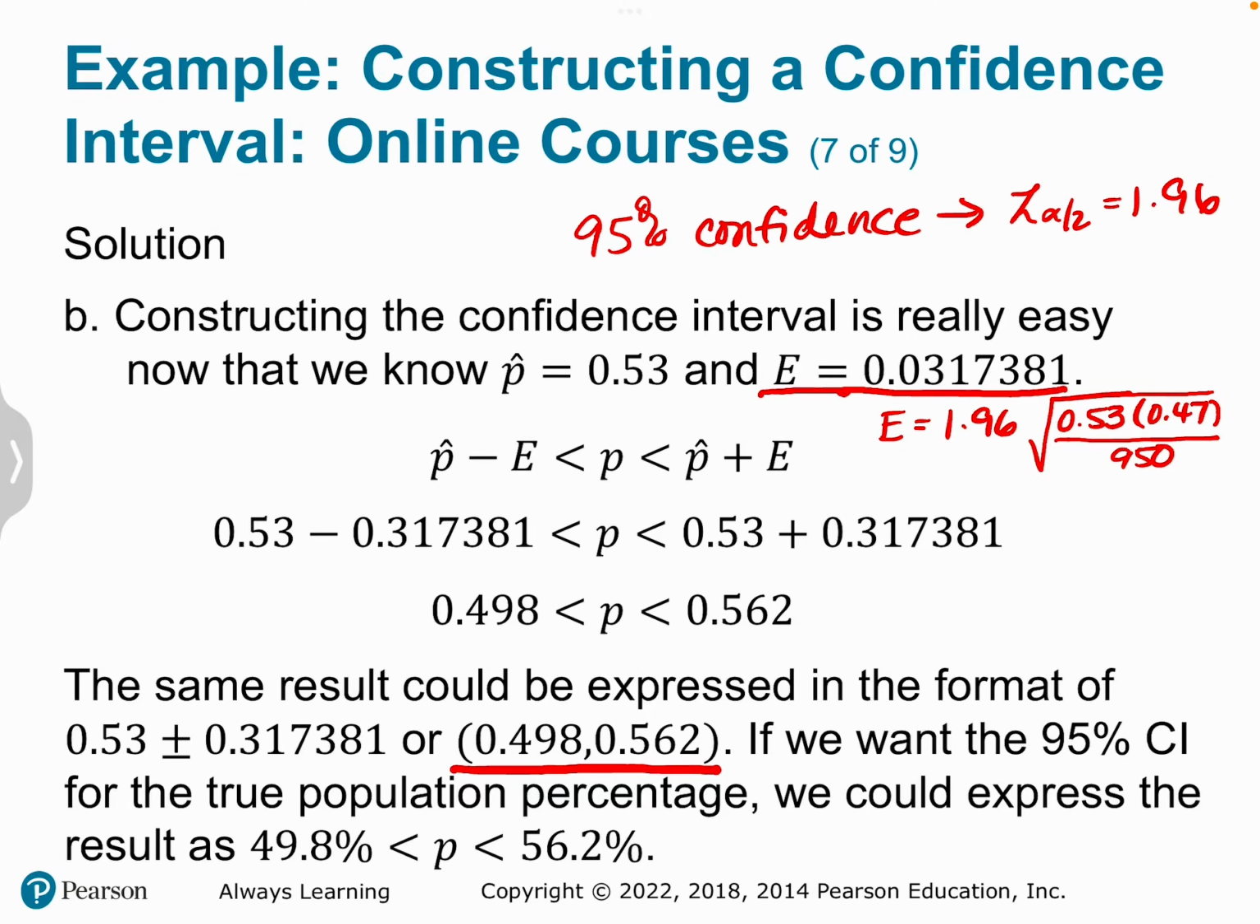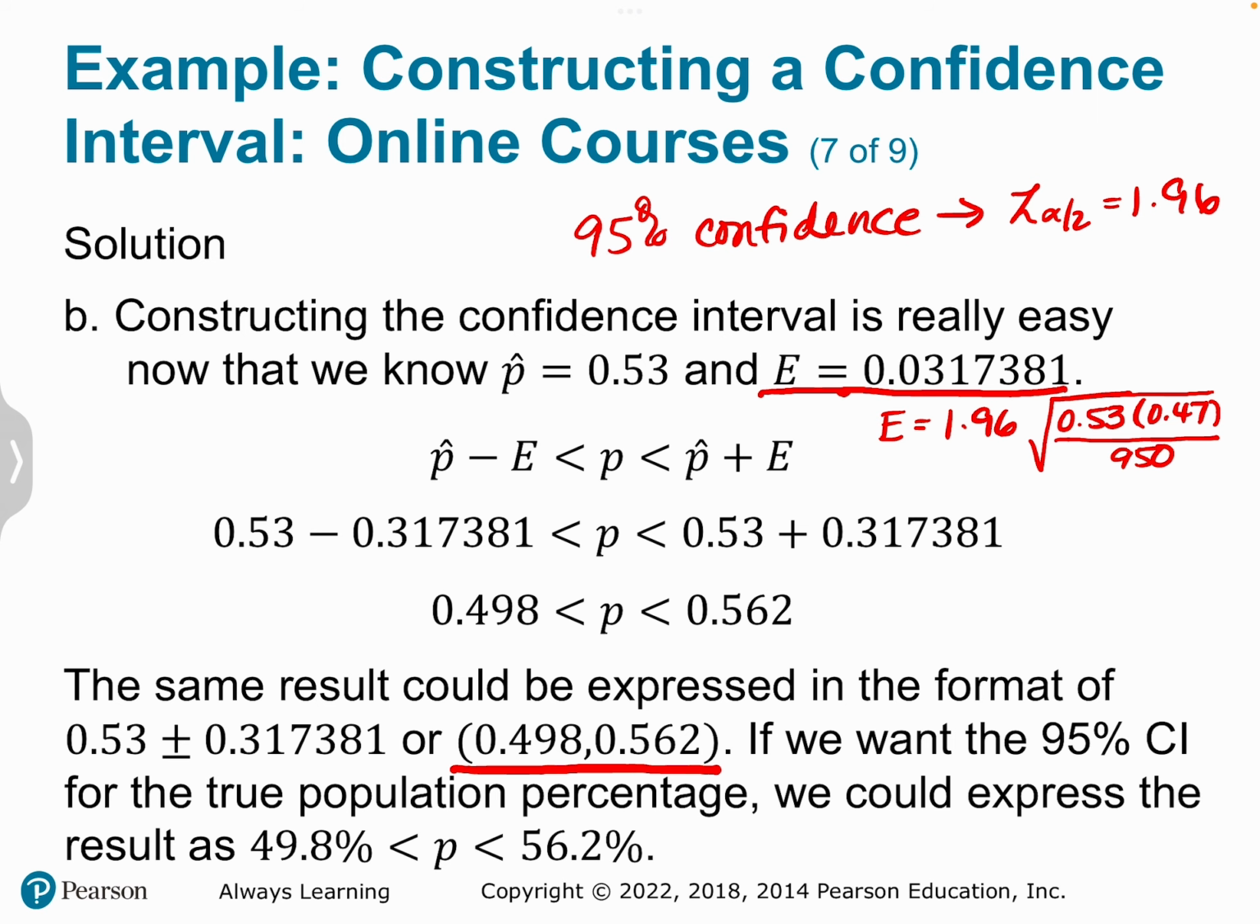In our previous video, we were working on a problem where we had 950 students in a sample of college students, and 53% of them said that they take online courses. We built a 95% confidence interval to estimate the proportion of all college students who take online courses, and we found that somewhere between 49.8% and 56.2% would be where that unknown population proportion is likely to fall.